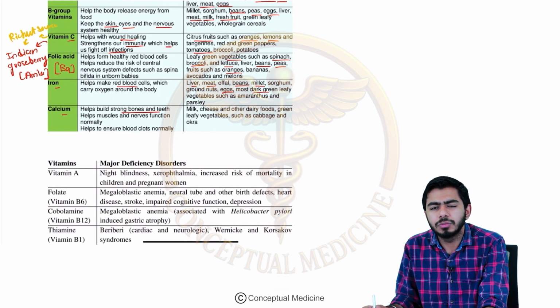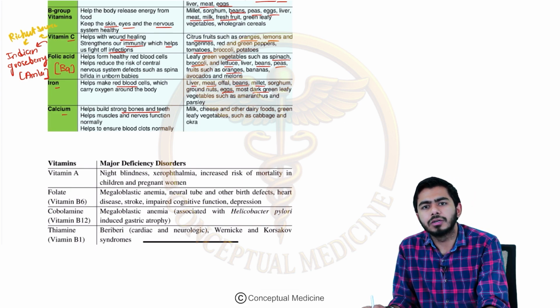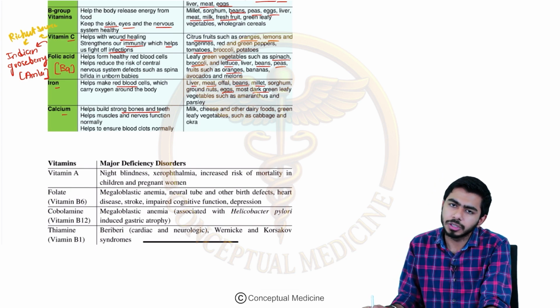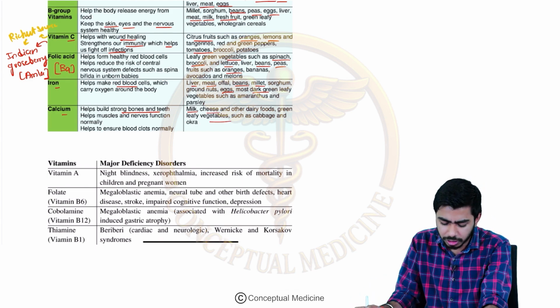And if the calcium deficiency will be there, the bones will become weaker. That is happening in the elderly age group people, right? Where we are seeing osteoporosis in the patient very commonly. So it is present in milk and dairy products. We are having milk, cheese, right? This is also present in the green leafy vegetables and all. These could be the sources.